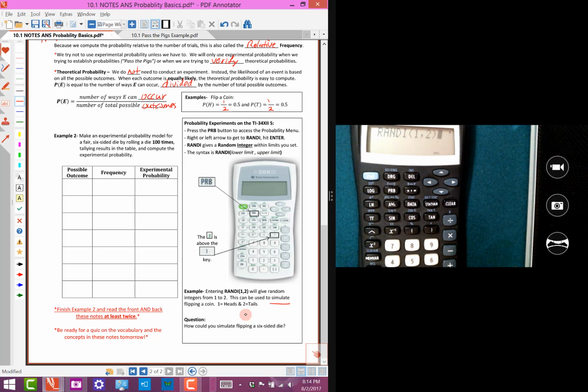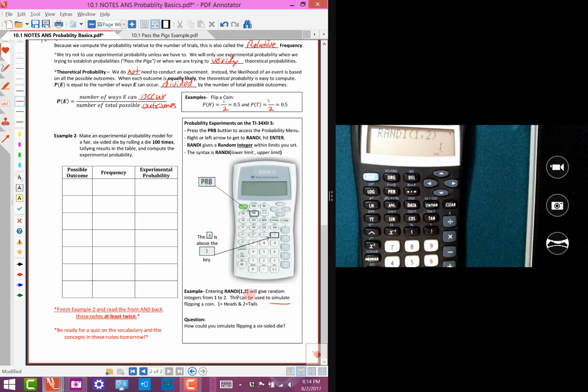Now if I want to do it 10 times, here's what I'd do. I'd hit it once, tally a 1. That would be a head. Hit it again, tally a 2. Sorry, that would be a tail. Another 2 is another tail, another tail, another tail. Wow, 5 tails so far. Now we're back to a head, another tail, so we're at 6 tails, 7 tails, and then there's 3 heads. So in that experiment, we would have gotten 3 heads and 7 tails, and that's the way that works.